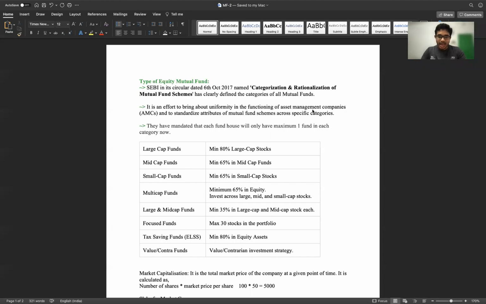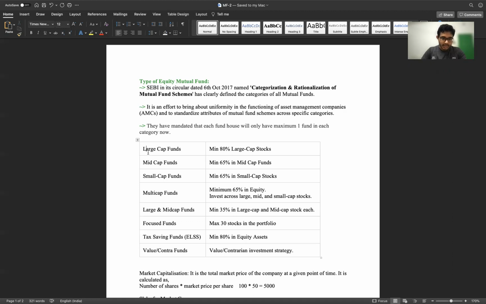Hey folks, as we know, based on underlying asset, mutual funds can be of three types: equity mutual fund, debt mutual fund, and hybrid mutual fund. Under equity mutual fund also, there are 8 categories. Based on SEBI norms named categorization and rationalization of mutual fund schemes, each AMC can have only one mutual fund from each category. So that means each AMC can have only 8 mutual funds, one from each category.